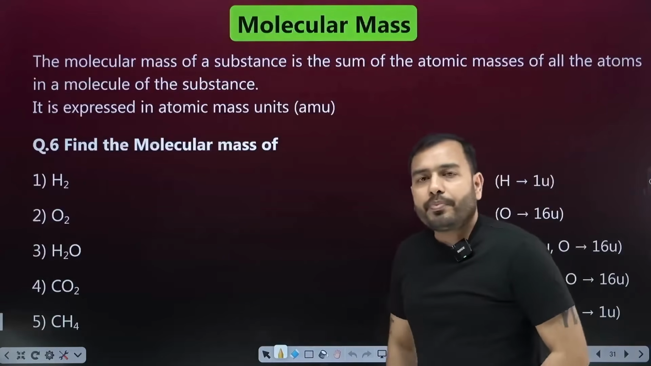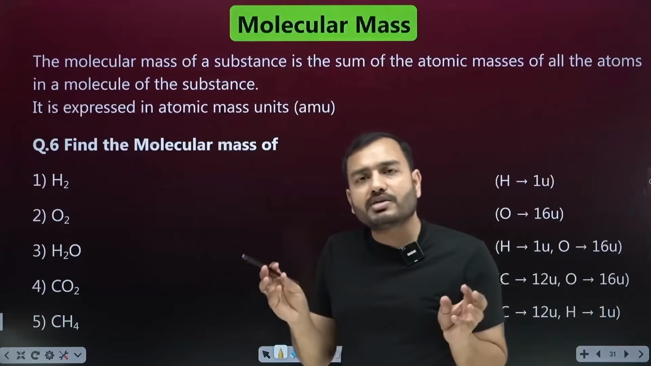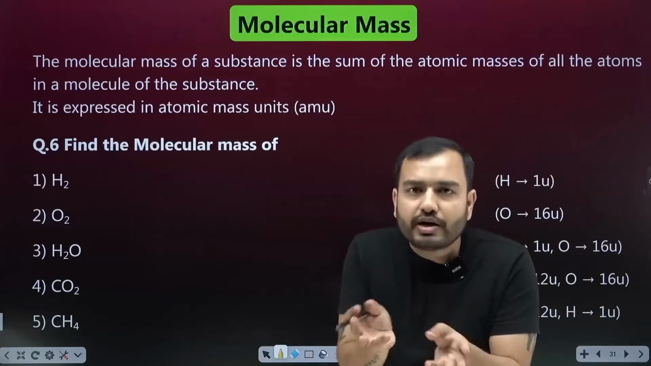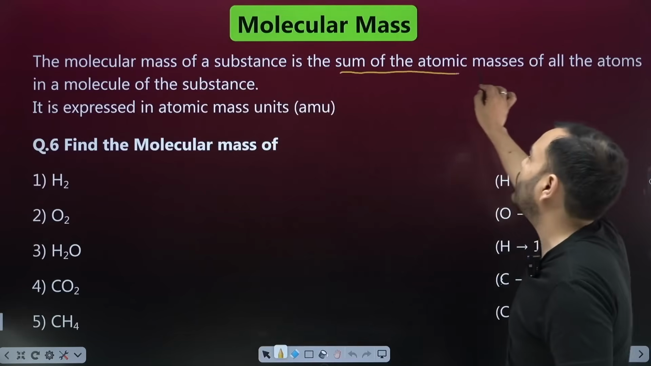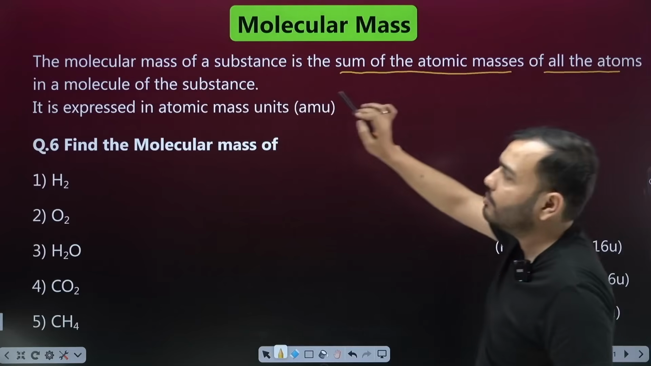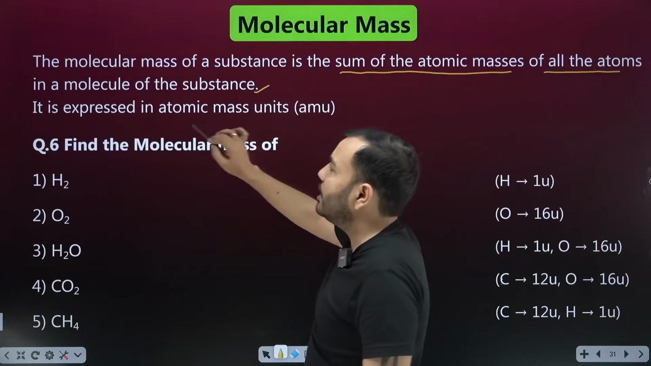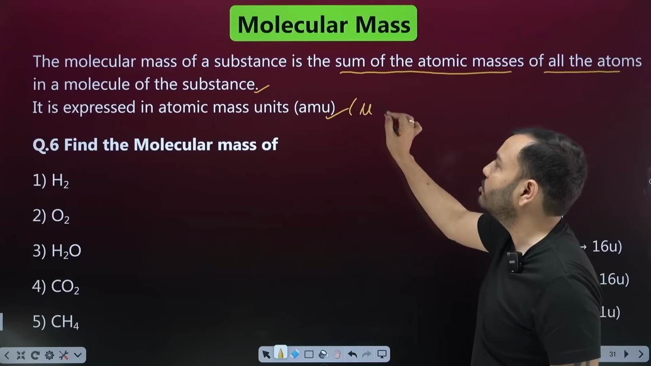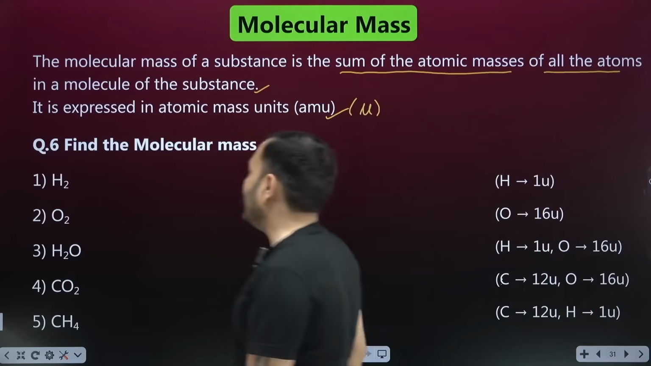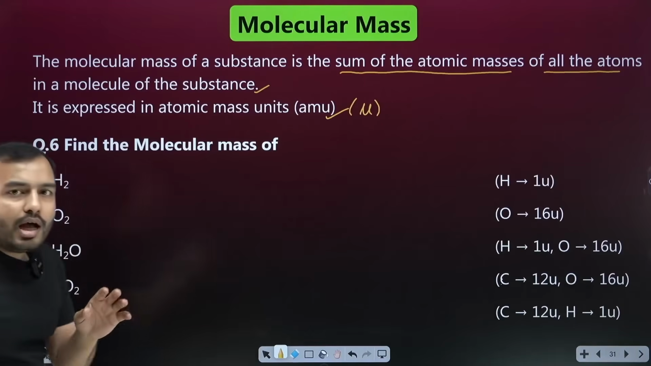Molecular mass. Now we have to understand the atomic mass. What is molecular mass? Add all the masses of the atoms which are inside the molecule. The molecular mass of a substance is the sum of the atomic masses of all the atoms in a molecule of the substance. It is expressed in atomic mass unit or AMU, or you can also say U. Let's try some examples.